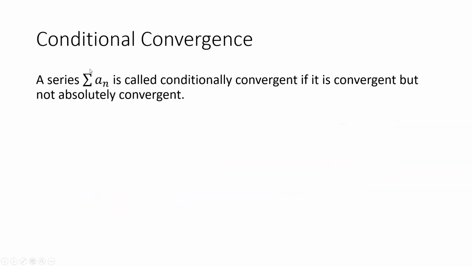When a series is conditionally convergent, that means it's convergent but not absolutely convergent.